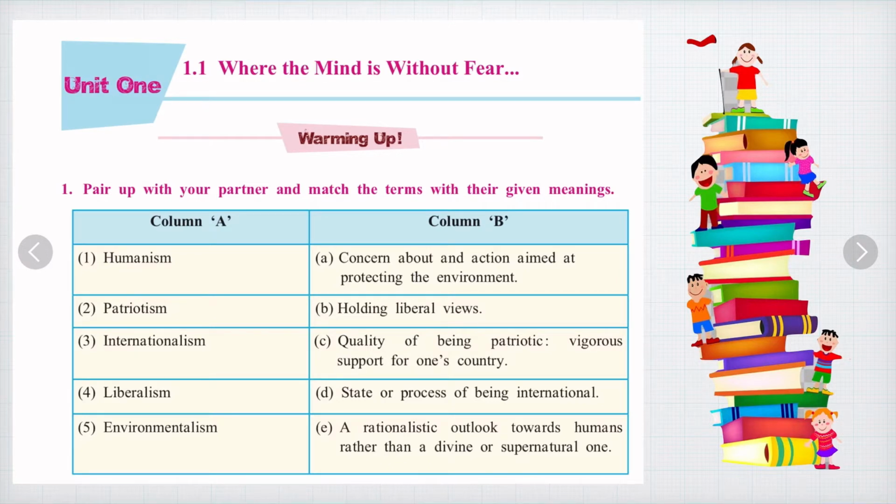Now there are 5 words over here, and the meanings are jumbled, so we have to just match them. Humanism means a rationalistic outlook towards humans rather than a divine or supernatural one. Patriotism, quality of being patriotic, vigorous support for one's country. Internationalism, state or process of being international. Liberalism, holding liberal views. Environmentalism, concern about the action aimed at protecting environment. So this is very easy, as we know we are able to solve it.